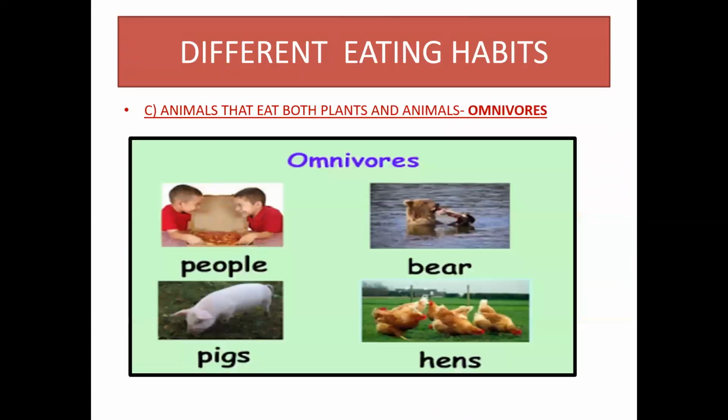Animals that eat both plants and animals. Ducks, fowls, humans, and bears eat both plants and animals. These animals are known as omnivores. Fowls eat grains and worms. Humans eat both vegetable and meat.